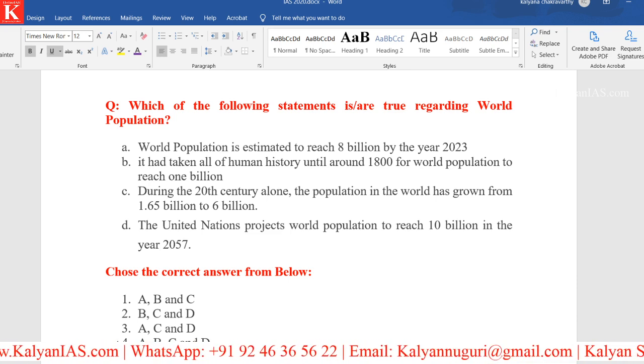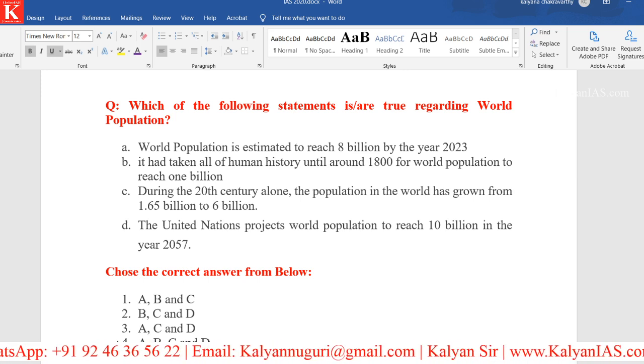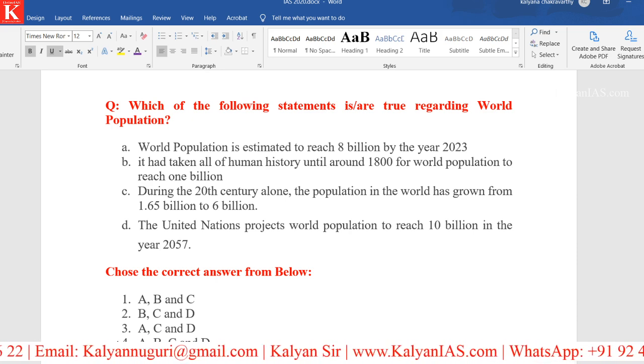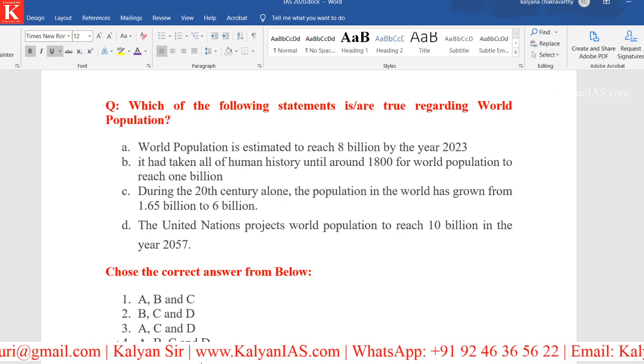Statement B, it had taken all of human history until around 1800 for the world population to reach 1 billion. We have discussed all the points during our classes.